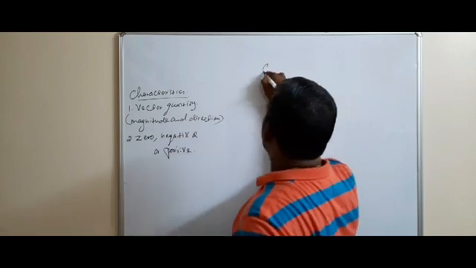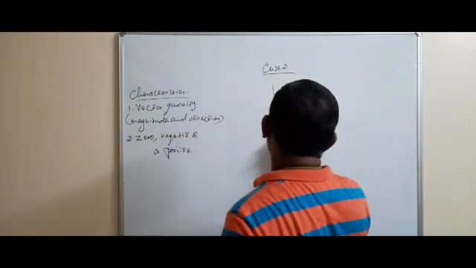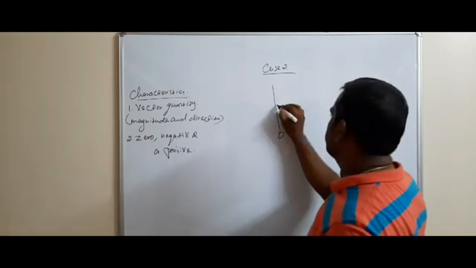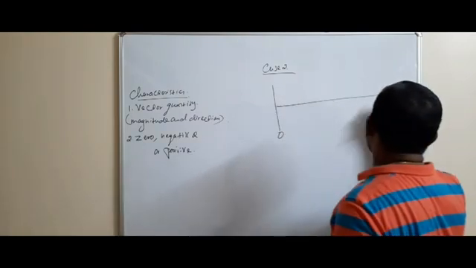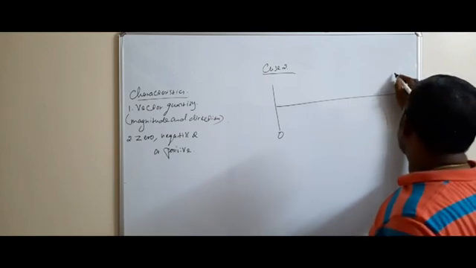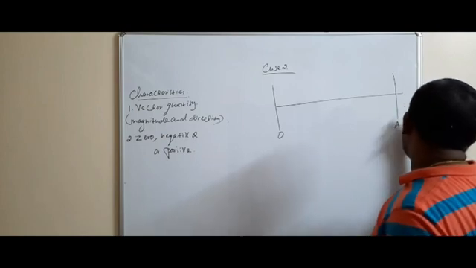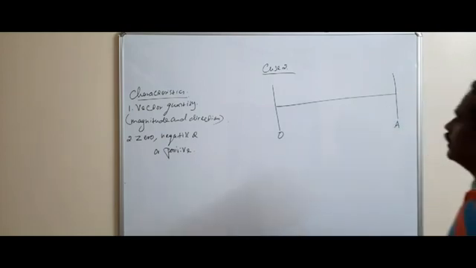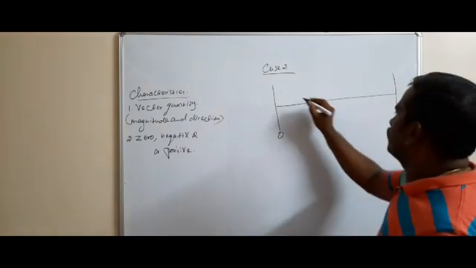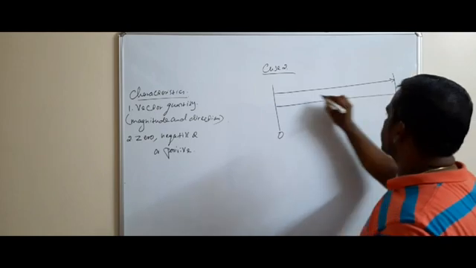Then case 2. This is the origin. Initially the body is at point A, which is at a distance x1.